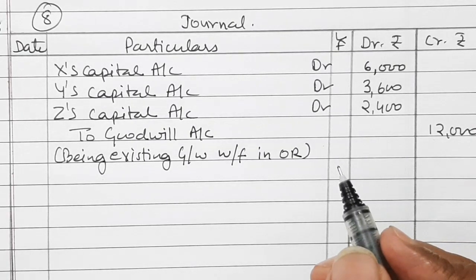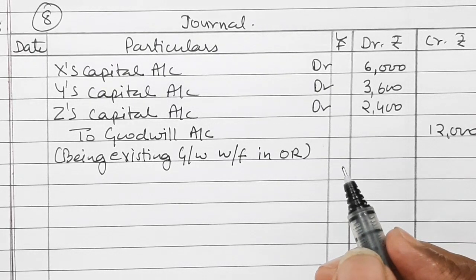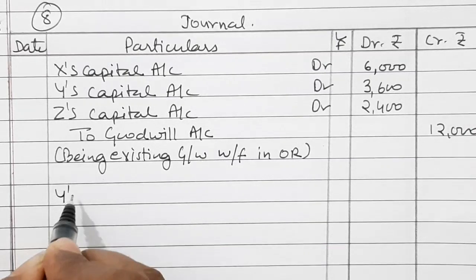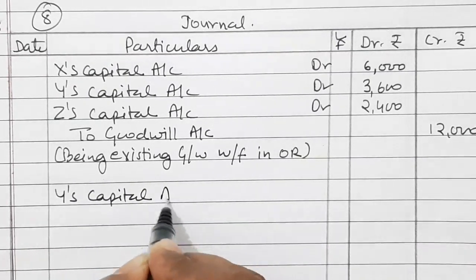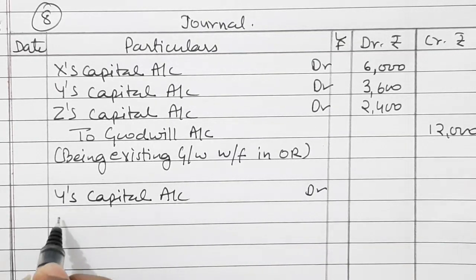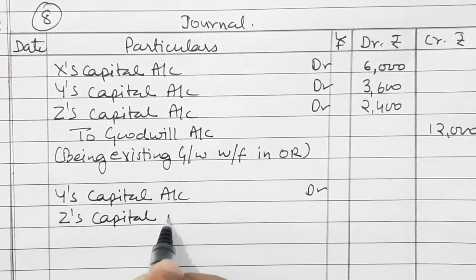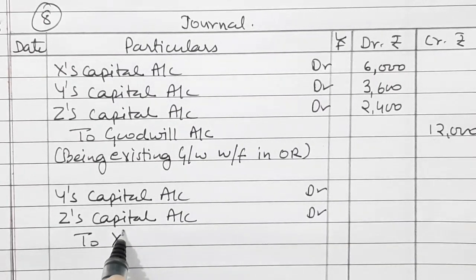Now we will make the treatment for new goodwill of the firm. The revalued goodwill at this point of time is rupees 30,000. So as we have already calculated the sacrificing and the gaining portion, Y's capital account debited, then Z's capital account debited to X's capital account.